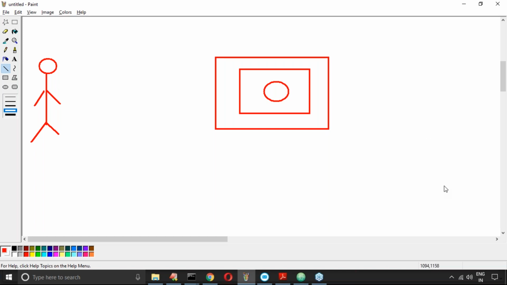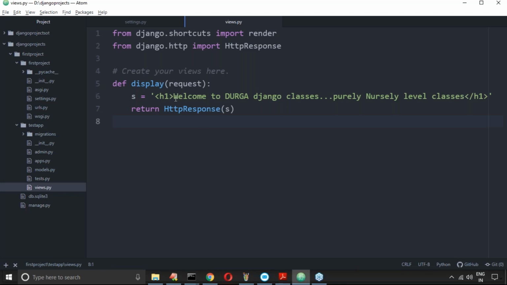Now my question is, we are passing a request parameter to the function, but where are we using the request parameter? Please take special care in our example. What is the argument to the display? It is the HTTP request object, internally.